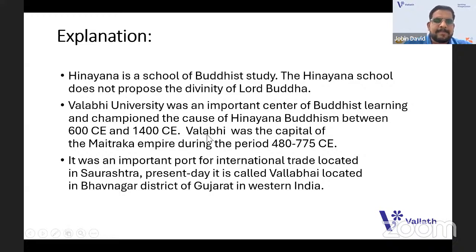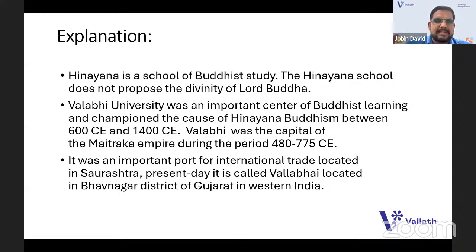Long back, Vallabhi was the capital of the Maitraka Empire. So actually, the Maitraka Empire developed the Vallabhi University. It was an important port for international trade located in Saurashtra. Present day it is called Vallabhai, located in Bhavnagar district of Gujarat in Western India. So this Vallabhi University is oriented to the western part.